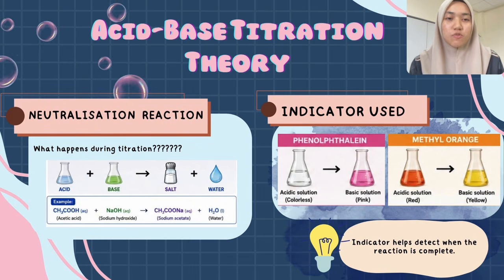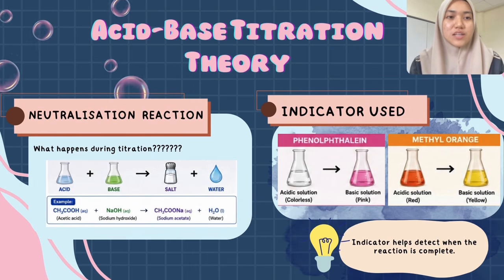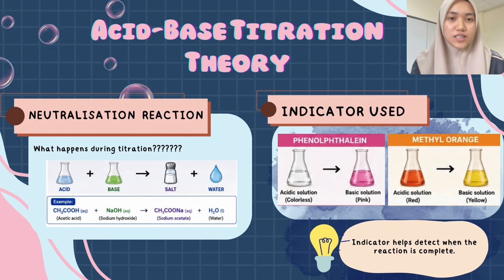During the titration process, an indicator is added to help identify when the reaction is complete. One commonly used indicator is phenolphthalein. It is colorless in acidic solution and turns pink when the solution becomes slightly basic. This color change allows us to determine the endpoint of the titration.